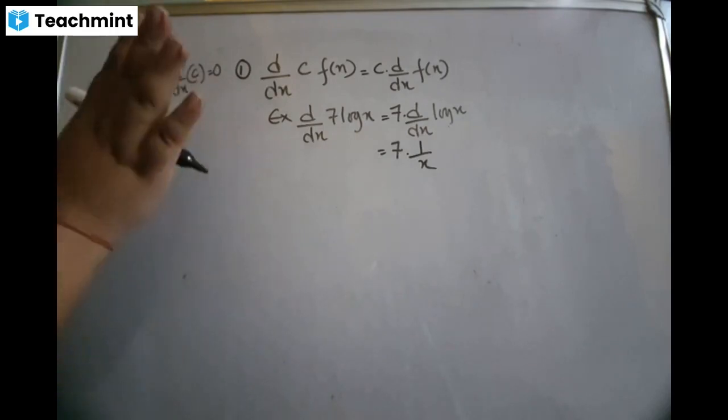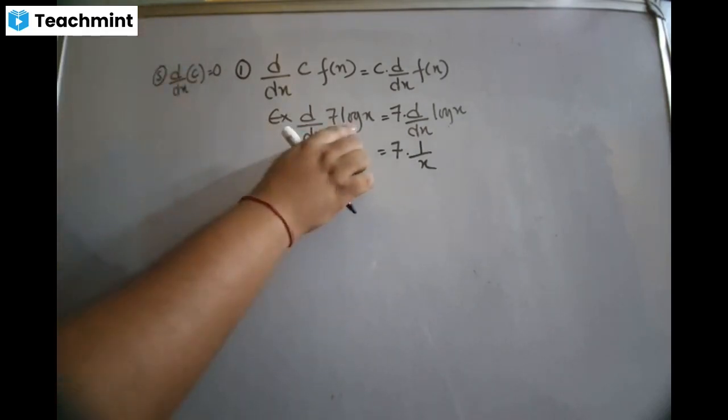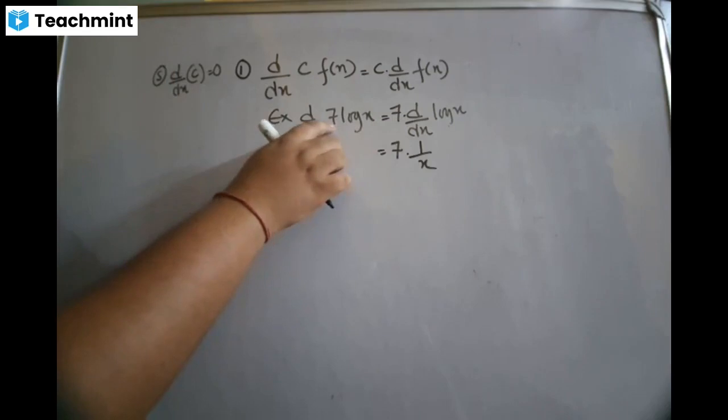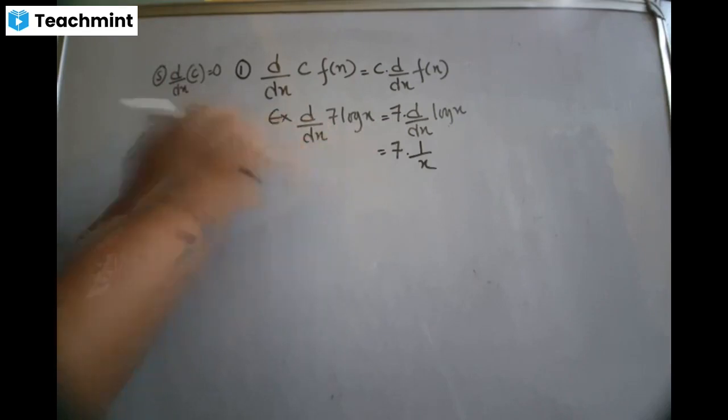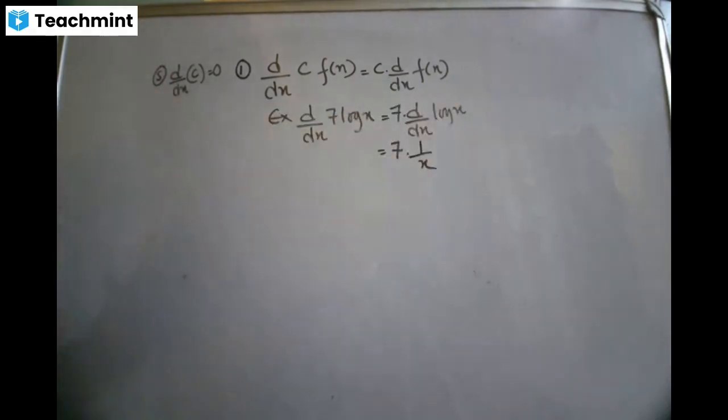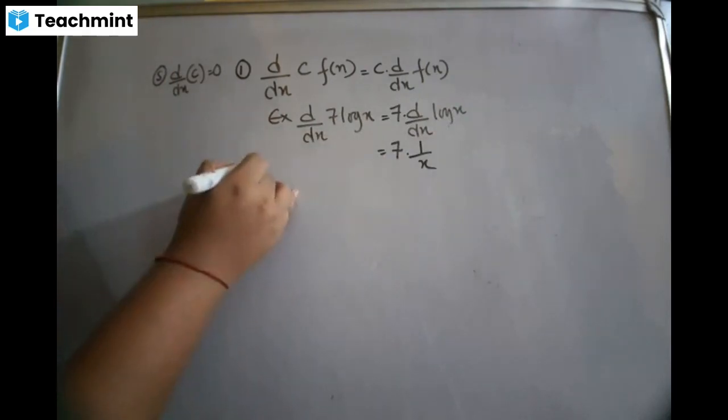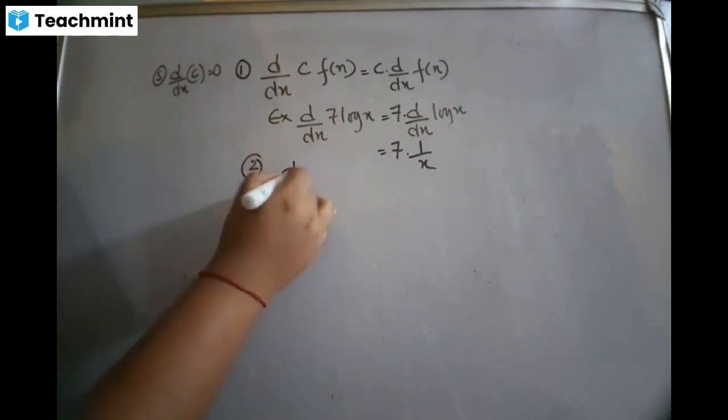Constant मात्रै छ भने त direct 0 लेख्दियौ, तर अब variable सँग भएकोले गर्दा चाहिँ यो 0 लेख्दैन. This constant cannot be broken, so constant agadi आउँछ. So derivative of log x is 1 by x. That is property number 1. Okay, property number 2 says, property number 2, this is easy.